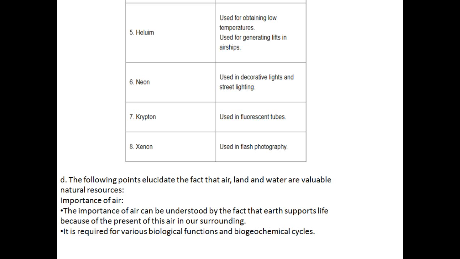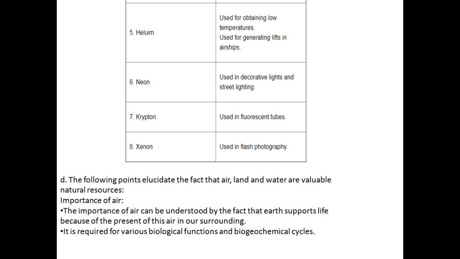Now the last question is: why are air, water, and land considered to be valuable natural resources? We have discussed many times why water and air are very important for us. But I have already shown you here how you will write the answer. Read the following points on why air, land, and water are valuable natural resources. First, the importance of air can be understood by the fact that the earth supports life because of the presence of air in our surroundings.